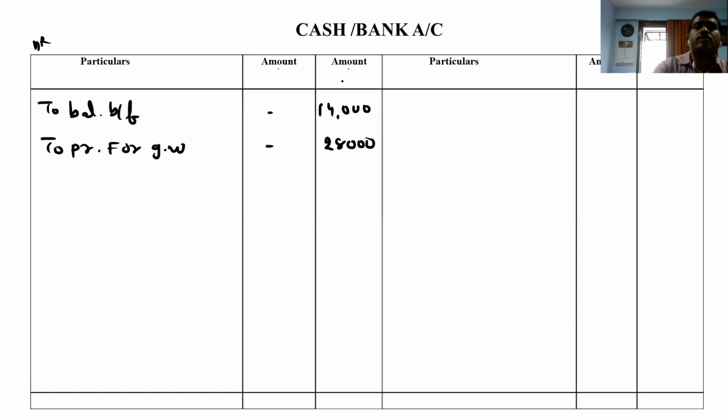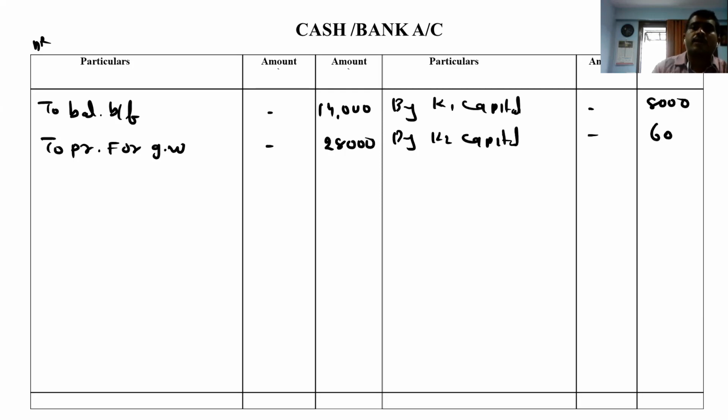That we have to transfer to credit side, by K1's capital 8,000, then by K2's capital 6,000. In that way we have done. That is half of that. Okay.